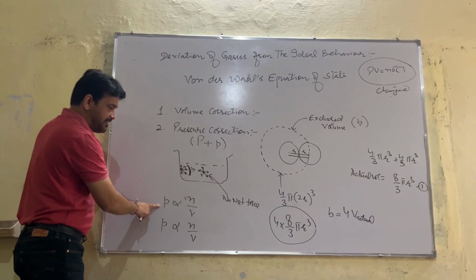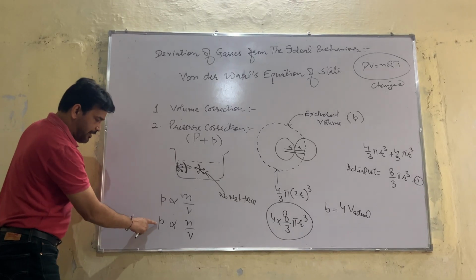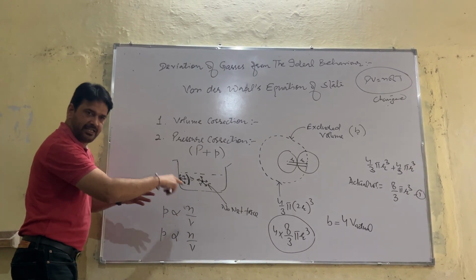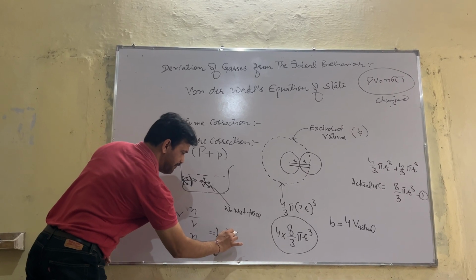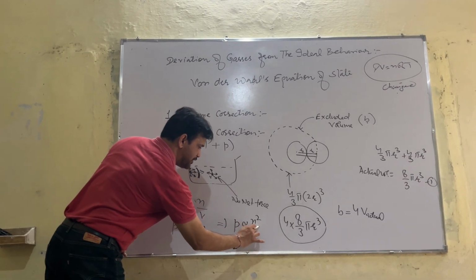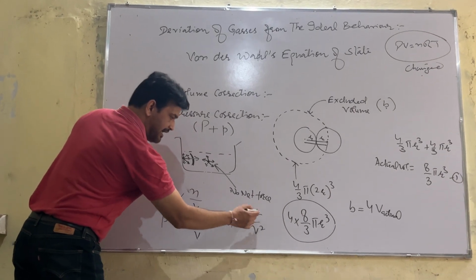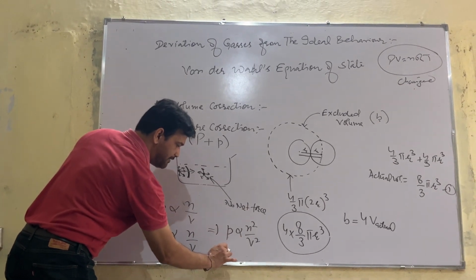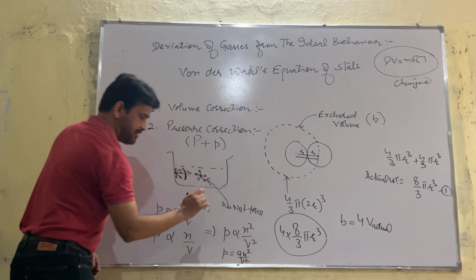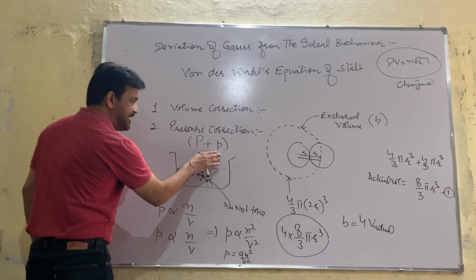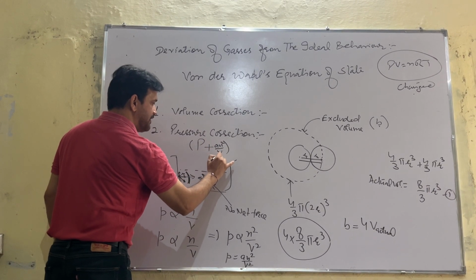So this pressure is directly proportional to n square upon V square, and if the proportionality is removed, it will be equal to a n square upon V square. Here we will write a n square upon V square.